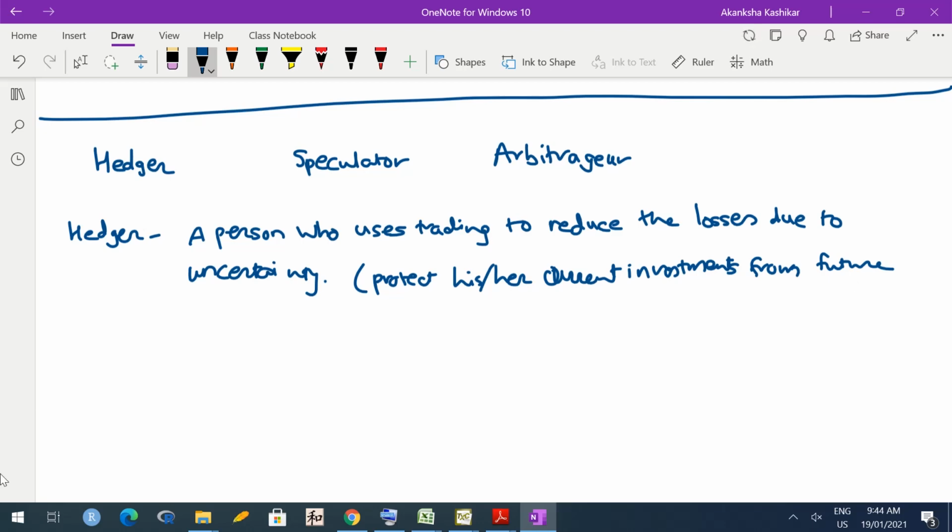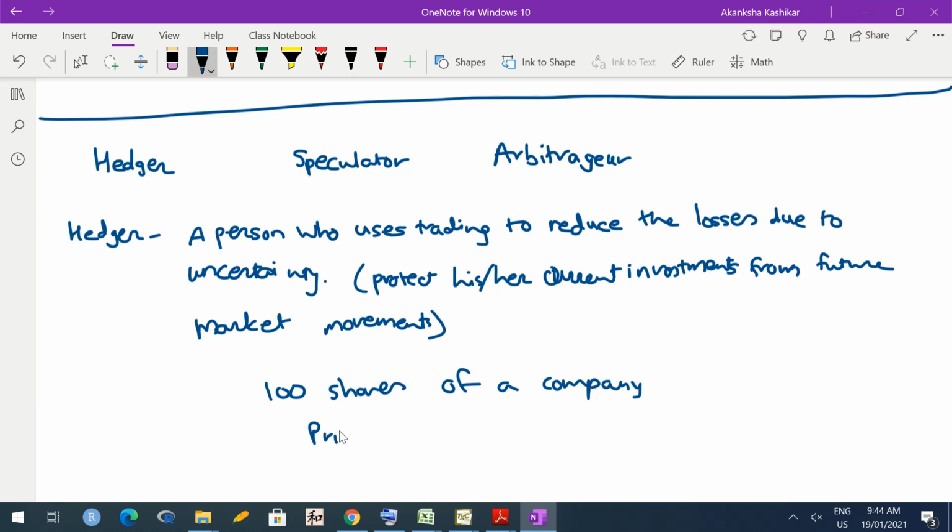So what do you mean by market going up, market going down? Some people may not be even comfortable with that, so let us discuss it in detail. We'll take an example so it would be clear. Suppose currently a person owns 100 shares of a company, and the price of each share today is say rupees 500.